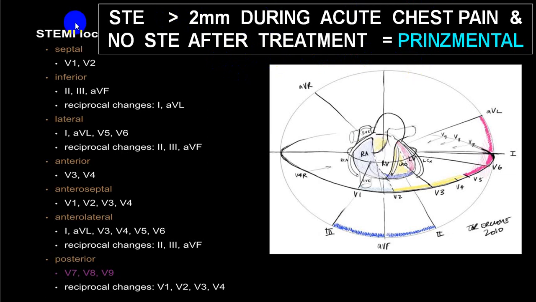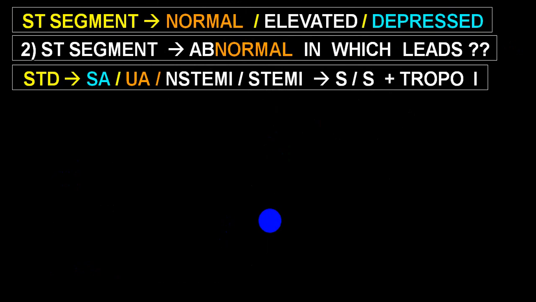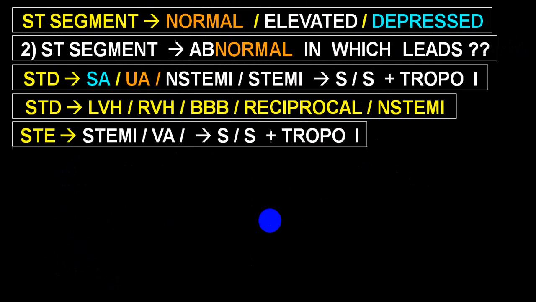So this is all what we have mentioned: septal, inferior, lateral, anterior, anteroseptal, then anterolateral and posterior. All different terminology. So ST segment, this already we have discussed. So few things. ST segment depression is quite commonly seen in unstable angina, stable angina, non-STEMI, and very rare to get ST segment depression in STEMI, because STEMI means ST elevation, but ST depression will be there as a reciprocal change of STEMI.